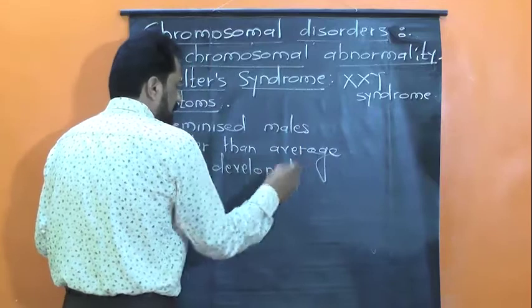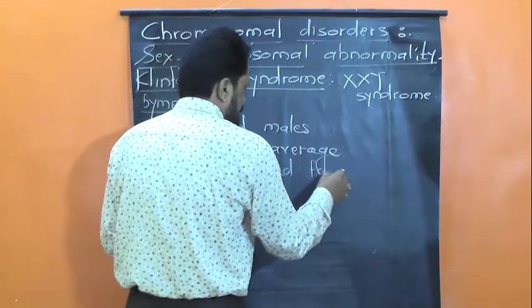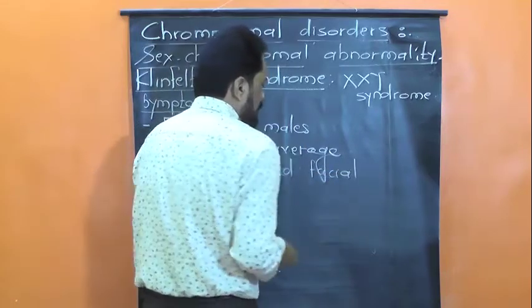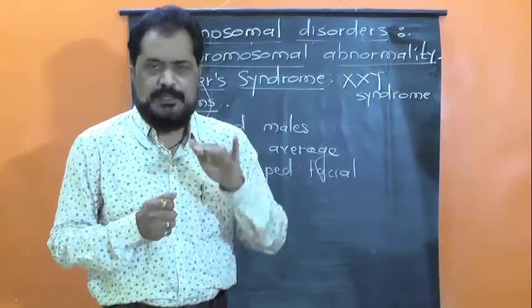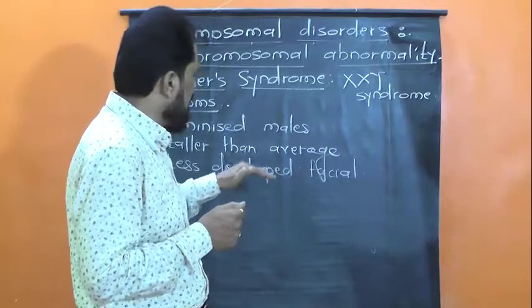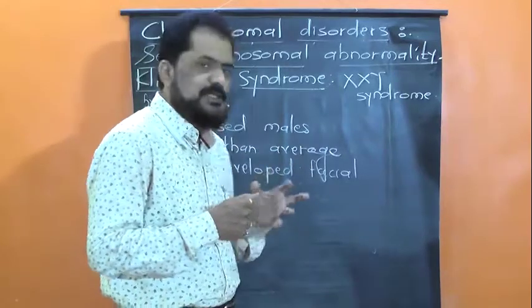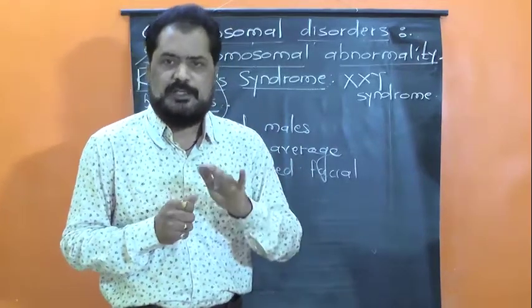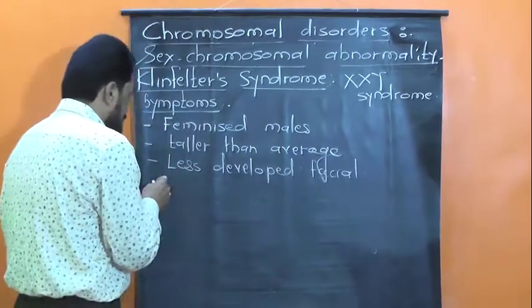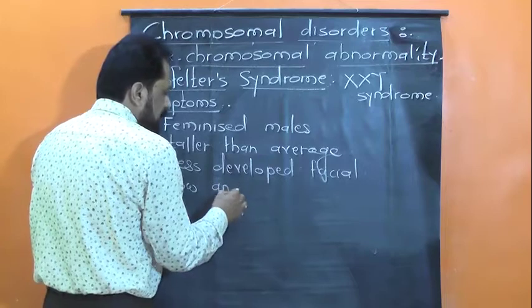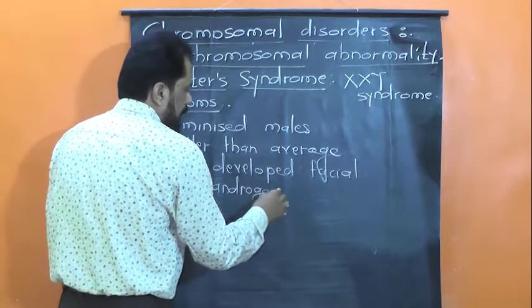Now, development of facial hair, that is beard and mustache, is a secondary sexual character in male. But here, such a secondary sexual character is not seen. Why? Because there is a low androgen level in the blood.